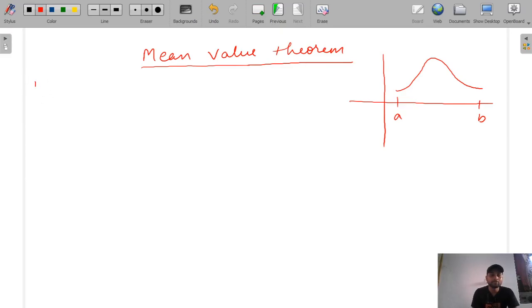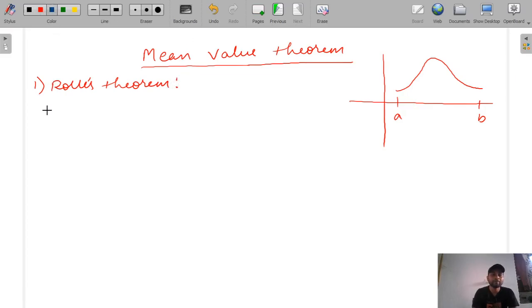The first one is Rolle's theorem. There are three different theorems under the mean value theorem. We will see what Rolle's theorem is.